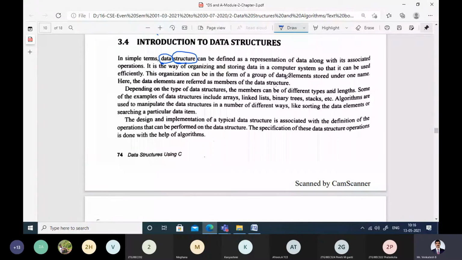This organization can be done with the help of different data elements or data types, which we specifically call data structures. Depending on the type of data you want to manage, and depending on the size of the data we want to manage, we use different types of data structures. Some examples are arrays, linked lists, binary trees, stacks, etc. All these data structures will be studied in detail later.